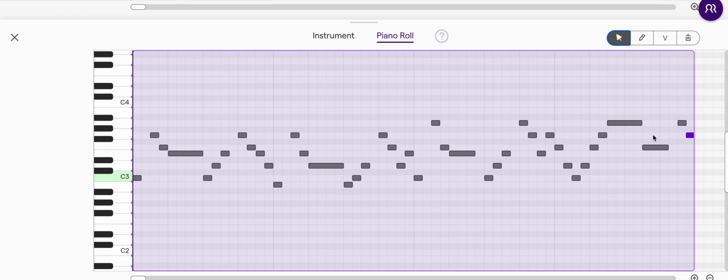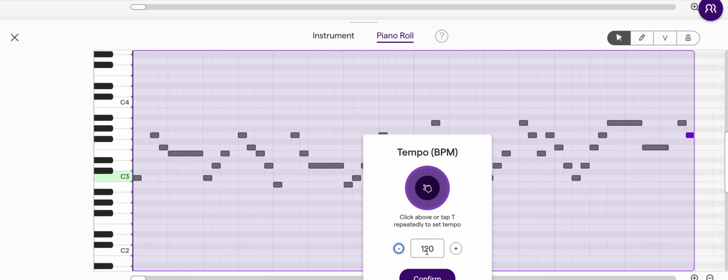All right, so let me listen to the melody now. And actually, I'm going to come down and slow my tempo down on this a little bit.